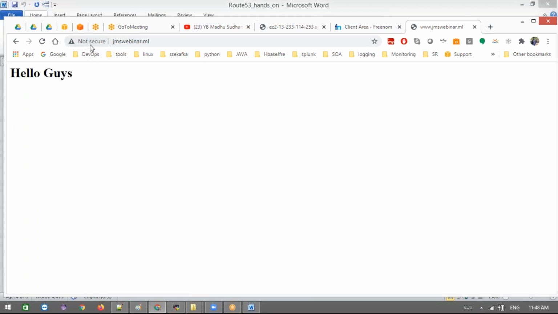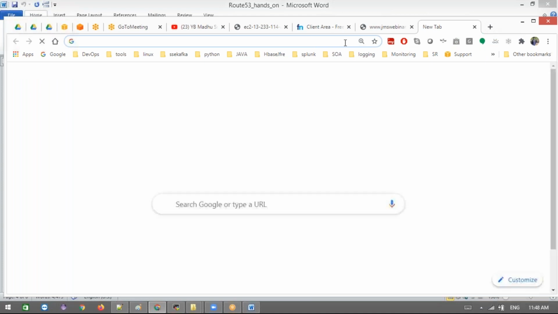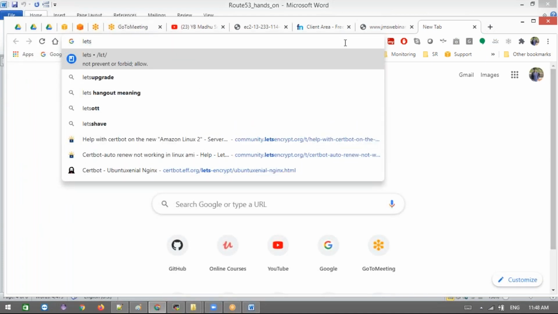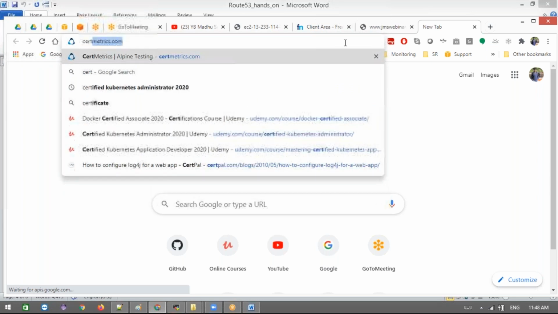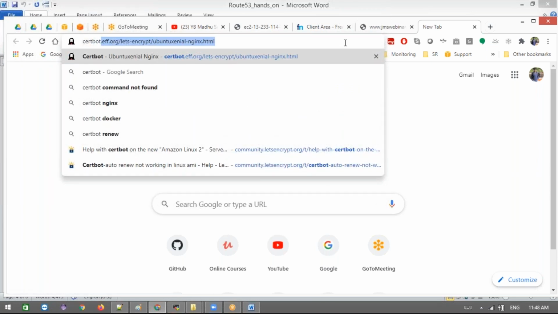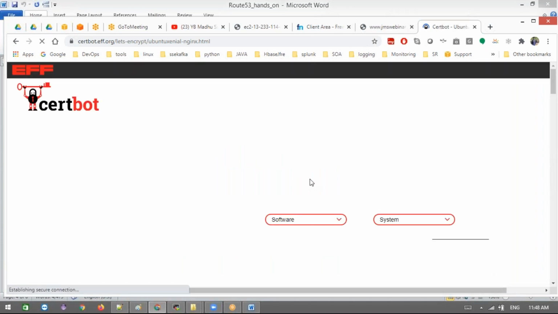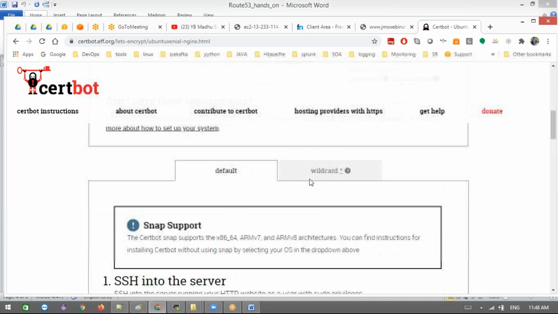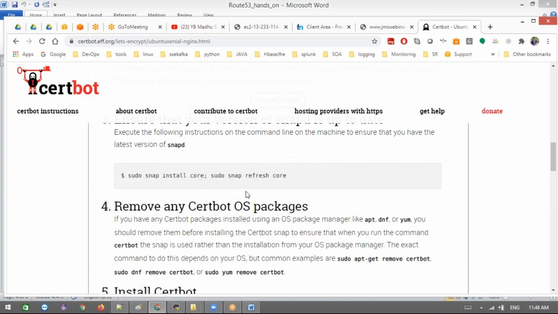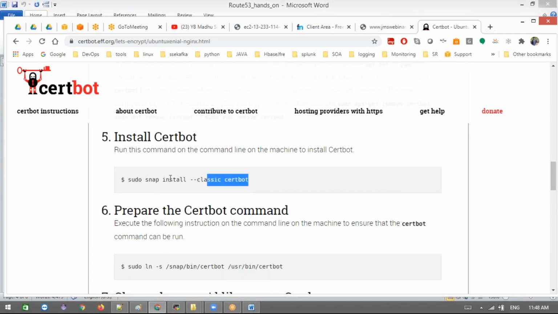Now you want to make your domain work with SSL. Then what do we do? We need to install an SSL certificate. This is also open source. For open source there is a company, Let's Encrypt, guys, and it provides certbot. This is certbot, guys. It provides certificates for us free. Simple steps for SSL installation: only this one command will install the SSL certificate for our domain. However many domains you register, that many certificates will be installed.